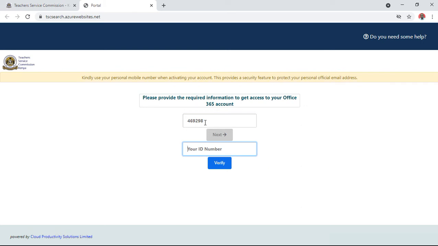Someone can know my TSC number, but it's very difficult to know my ID number. So once we verify, after entering your ID number, another page will come where you are supposed to enter your phone number to get a message on your phone. You get a code on your phone. Once you enter that code, if the phone is verified, the system will generate an email for you.